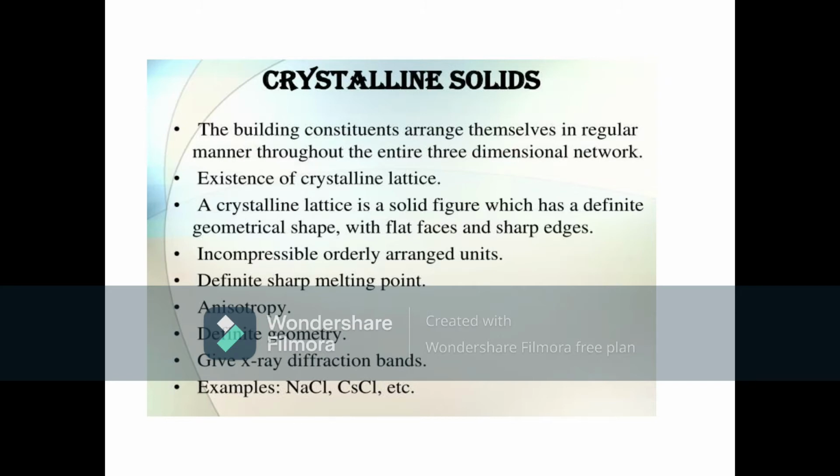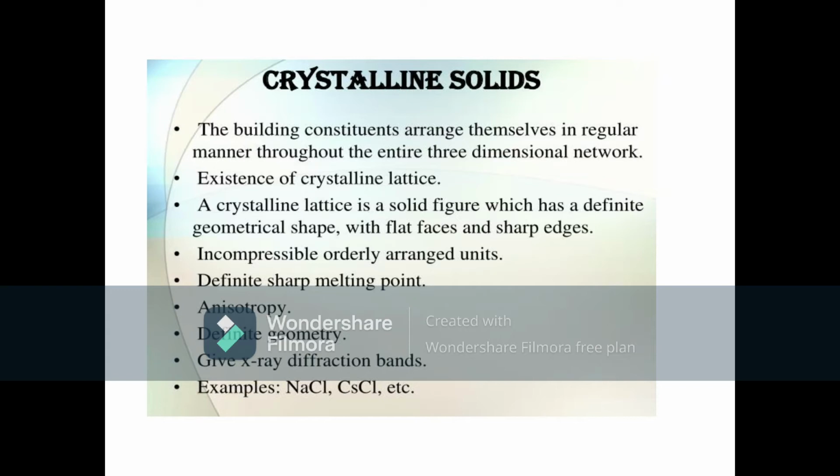Being solid, they are highly incompressible with long range order. Long range order means that when we see the definite arrangement of a solid, we can easily identify the arrangement of the constituent particles throughout the solid. That we call a definite arrangement or long range order. They have a definite sharp melting point. It means these solids melt at a fixed temperature.